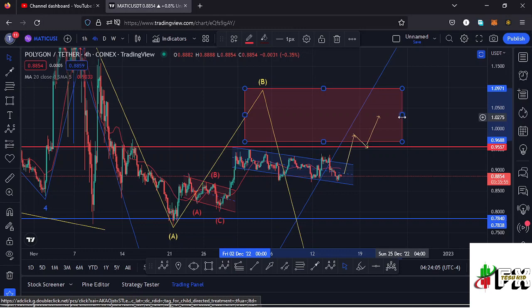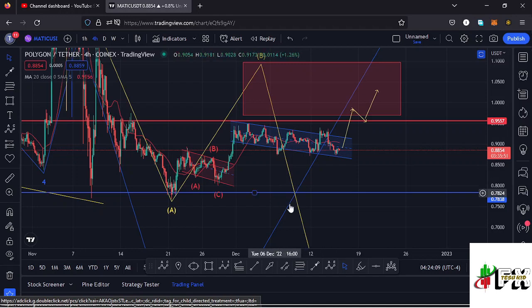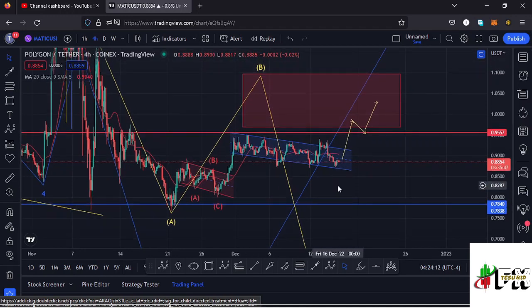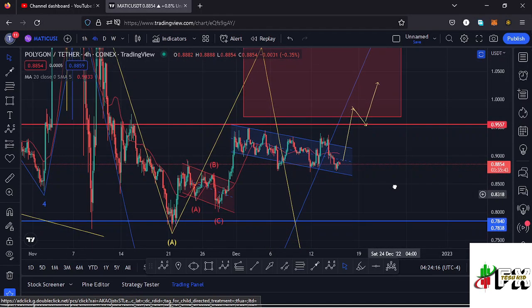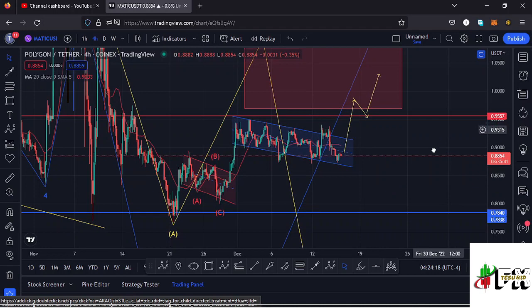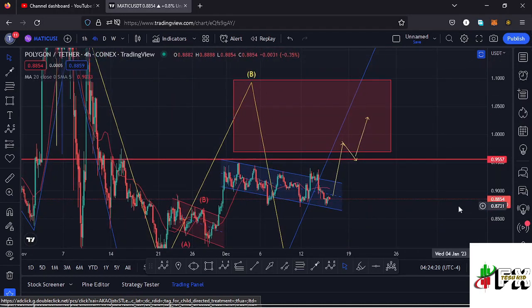Then from there we can expect an impulsive movement to the lower side in the formation of that wave C, and also lose the key area of support at around the $0.78 mark. And there are also key areas on the Fibonacci's that we need to continue to hold for us to say that this is still a valid wave B to the upside.